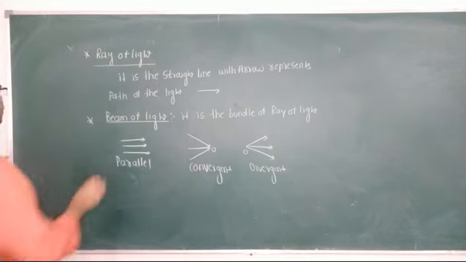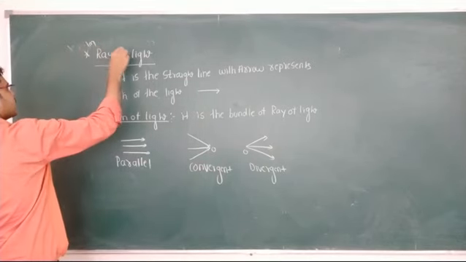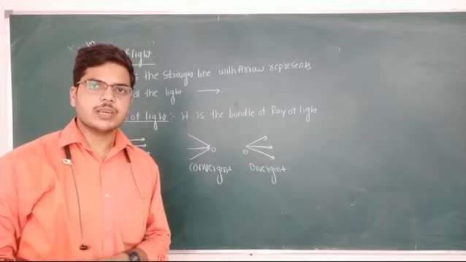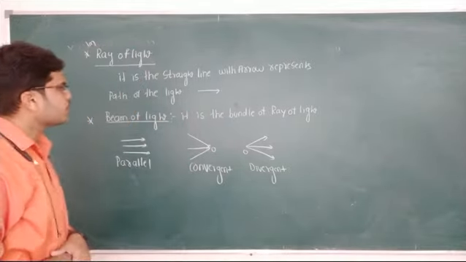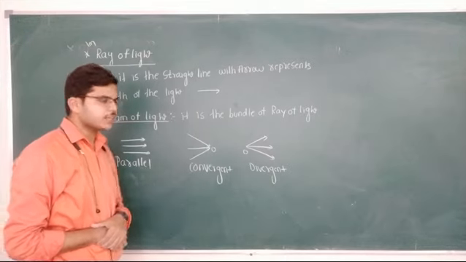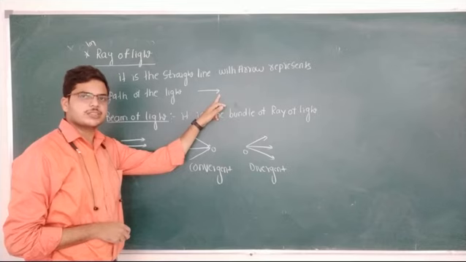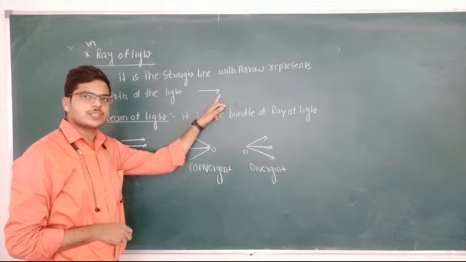Now, one more very important question. Ray of light. What is the meaning of ray of light? Ray of light is nothing but a straight line with an arrow. This is known as ray of light. Now, what is the use of this ray of light?